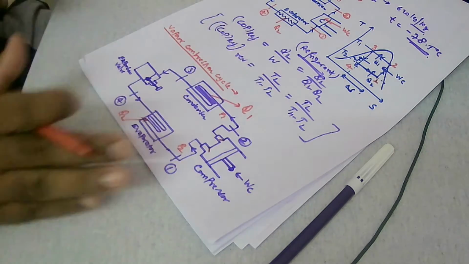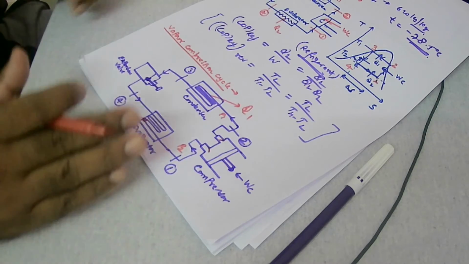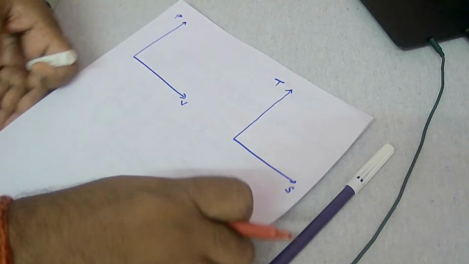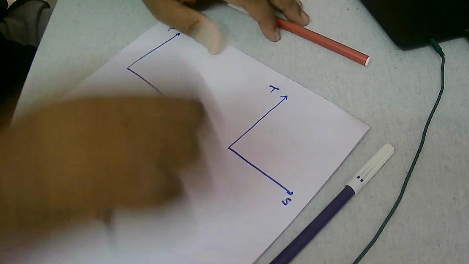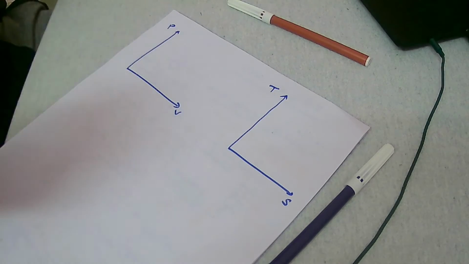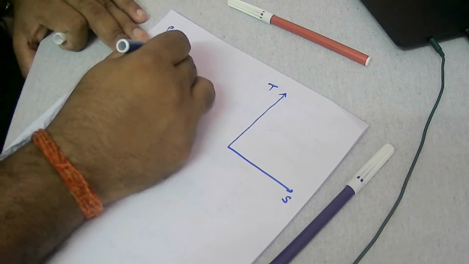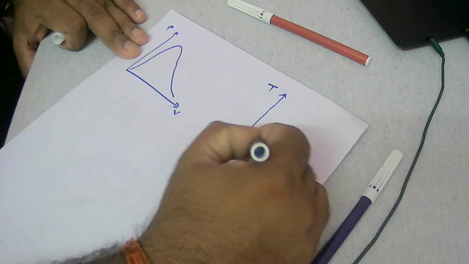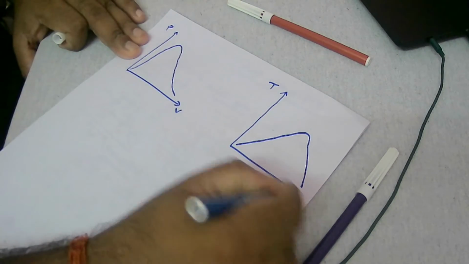So this is a generic process in a vapor compression refrigeration cycle. Let's draw this over the PV and TS diagrams. How does it look? If you draw over the pressure-volume and temperature-entropy diagrams, first of all you draw the two constant pressure lines. First you draw the vapor dome. Here the vapor dome will be something like this. Here it will be symmetrical. All right, now we'll draw the process.